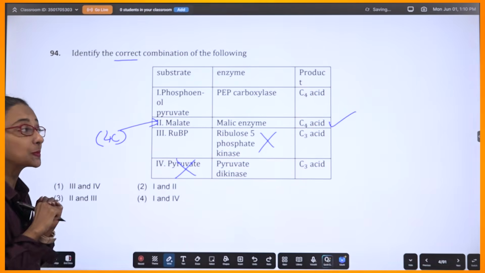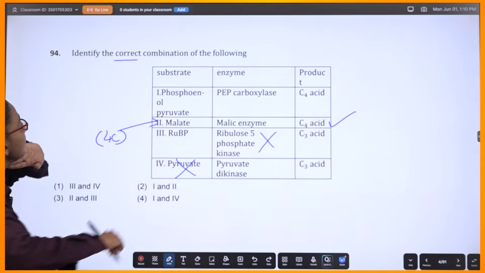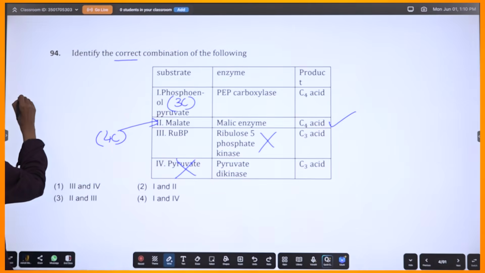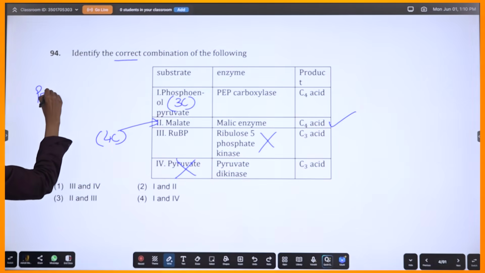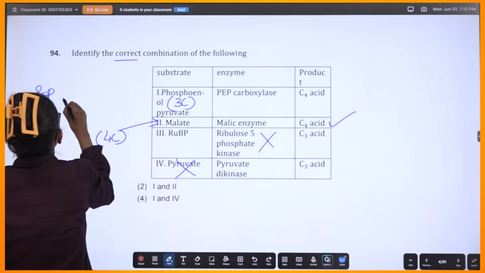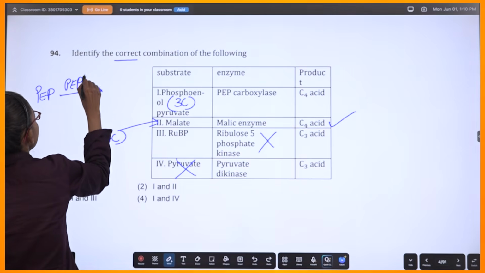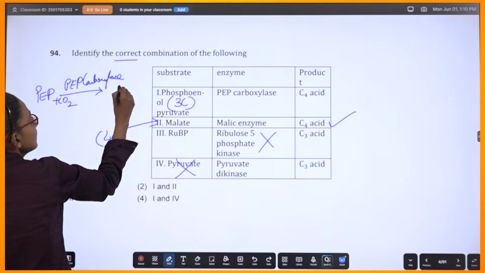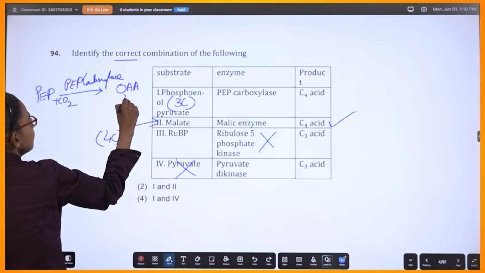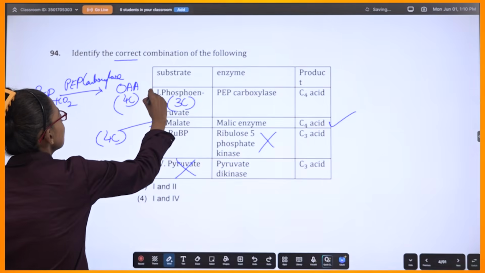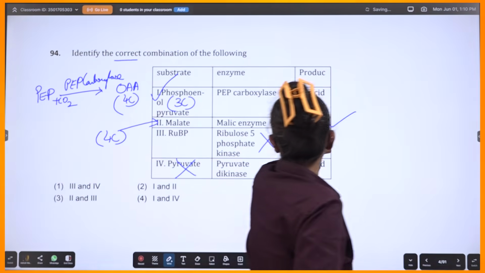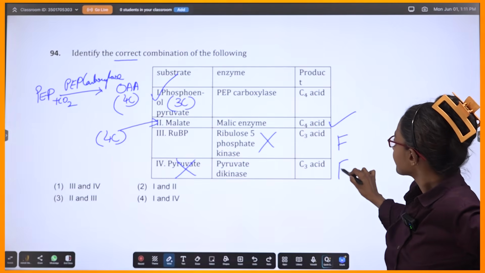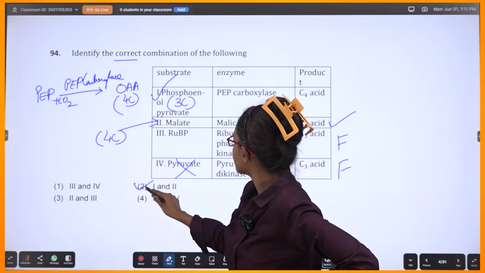Come to the first one. Phosphoenol pyruvate, a 3-carbon compound. PEP. You're using PEP carboxylase. What will you get? If you add carbon dioxide to it, you will get oxaloacetic acid, which is a 4-carbon compound. That means this is also correct. So 1 and 2 are correct, and these are false. Correct? So that means 1 and 2.